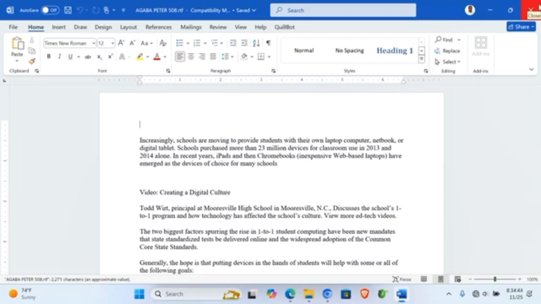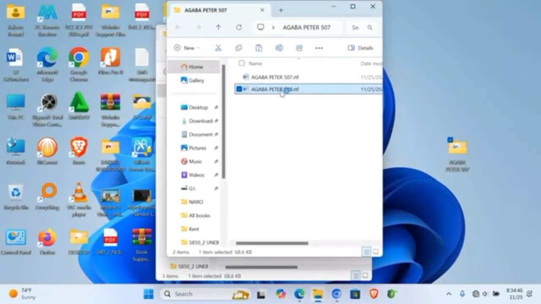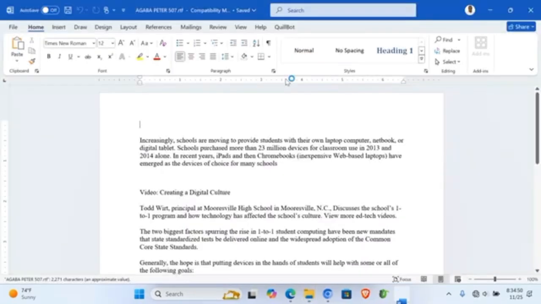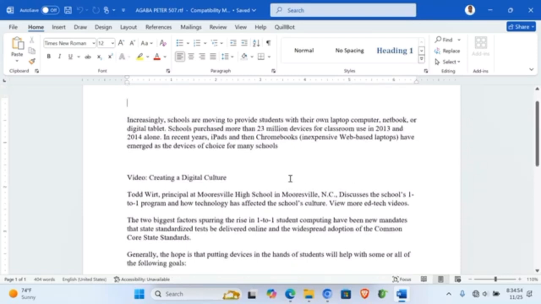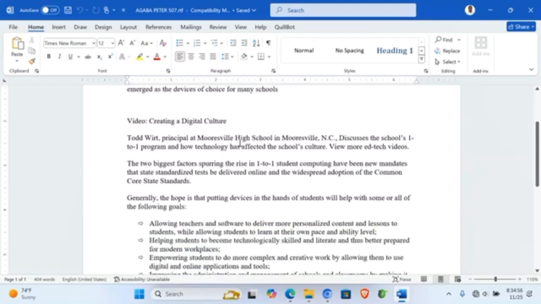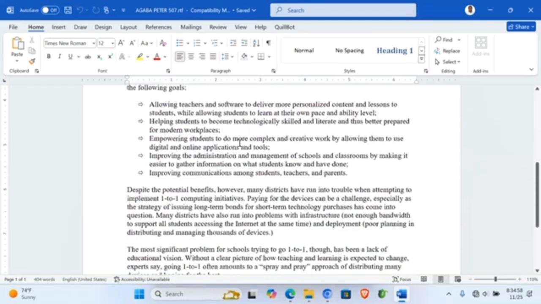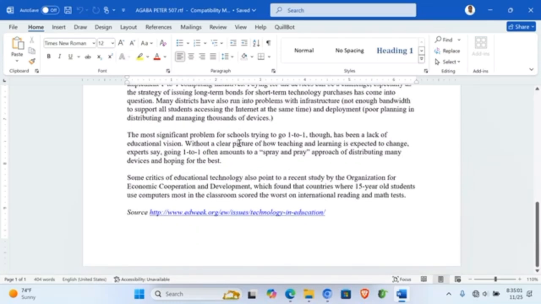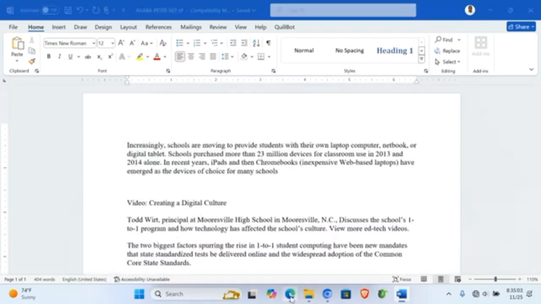You open it and you begin making some changes as you are told by the instruction. Now I'm going to remain with one. This one is the one that I'm going to use. Let me try to increase the size. Now this is what I'm going to edit, and you are required to go through all that.